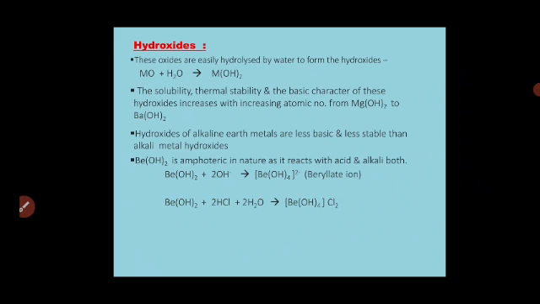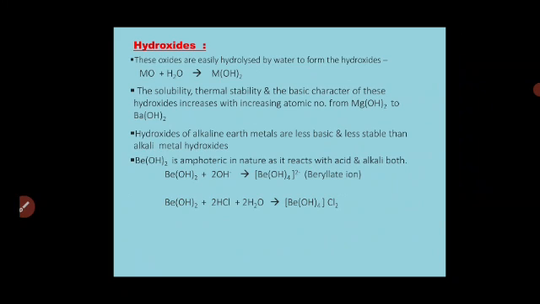Hydroxides are of the type M(OH)2. These are easily hydrolyzed by water, meaning they dissolve in water to form the respective alkalis. The solubility, thermal stability and basic character of these hydroxides increase with increasing atomic number from magnesium hydroxide to barium hydroxide. Again one exception, beryllium hydroxide, Be(OH)2.